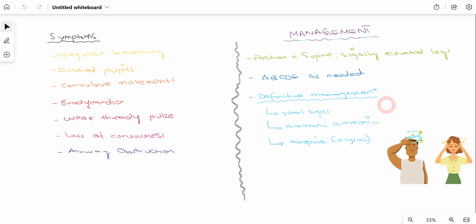Now, after we have performed the emergency management, we go for definitive treatment. For example, we measure the vital signs of the patient, such as heartbeat, temperature, oxygen saturation, and blood pressure. Also, sometimes we can provide the patient with aromatic ammonia, which also helps the patient to regain consciousness. And the last option that we have is atropine. Now, this is how we manage a patient who is suffering from syncope, because syncope is one of the most common medical emergencies that we can find in our dental practice.